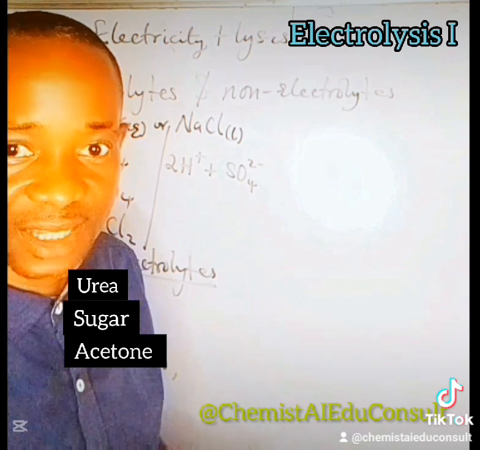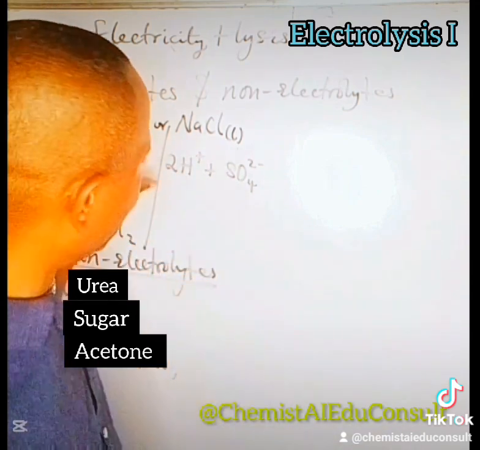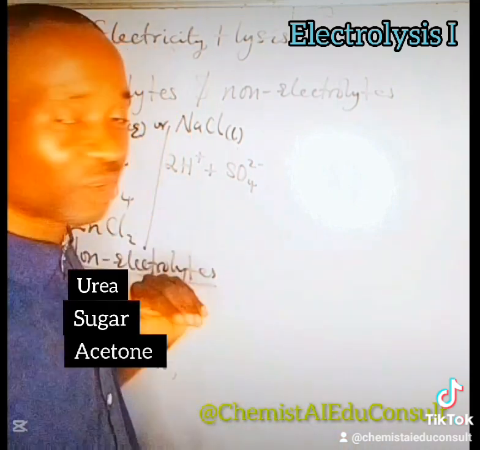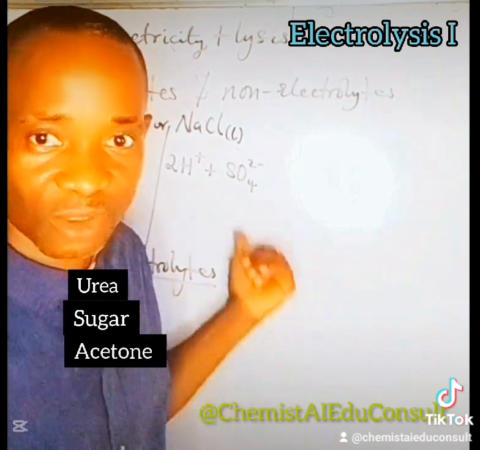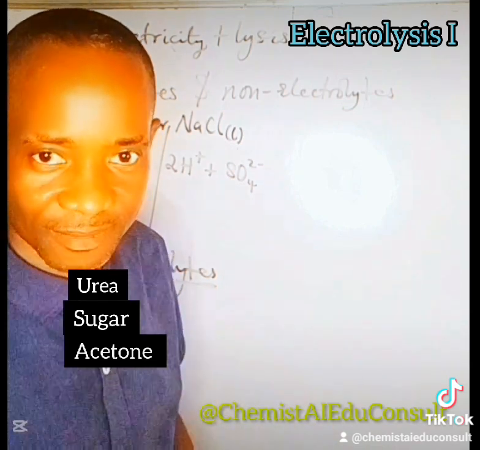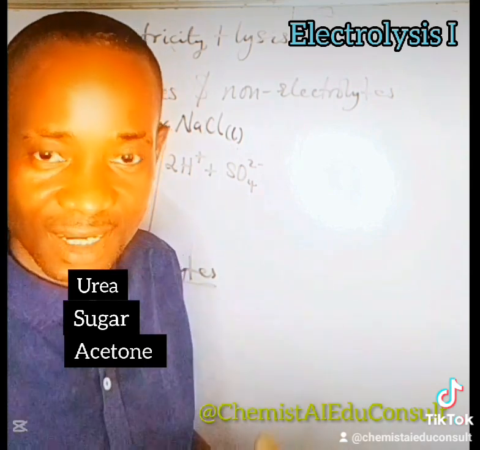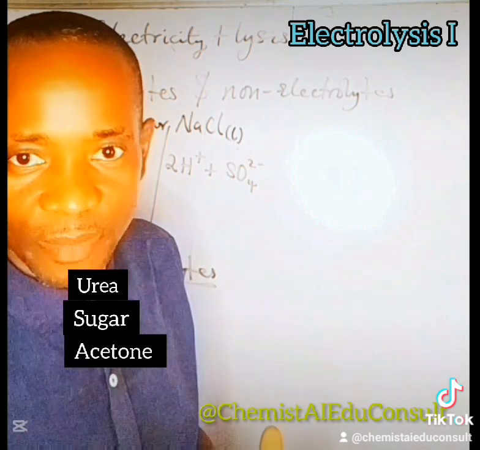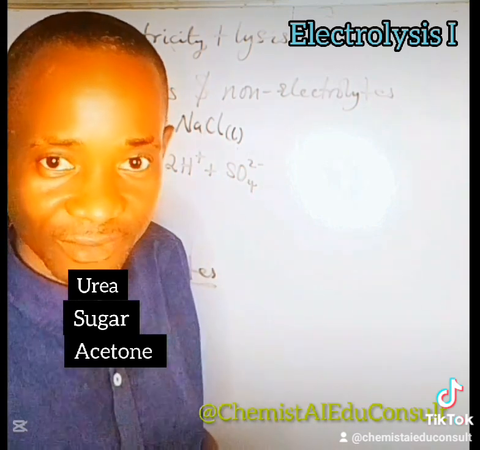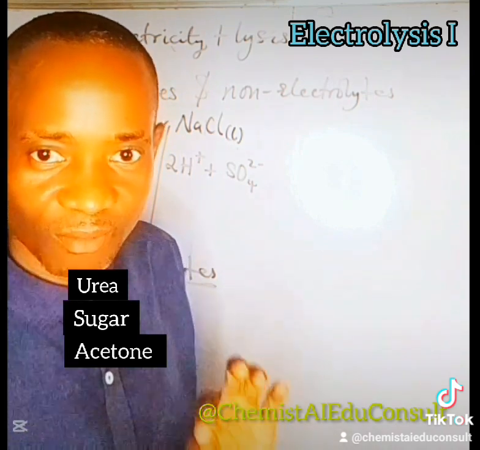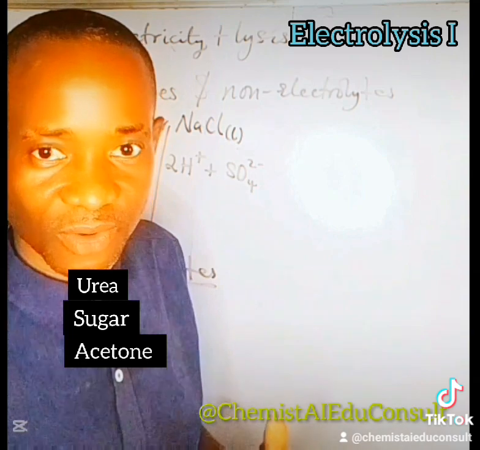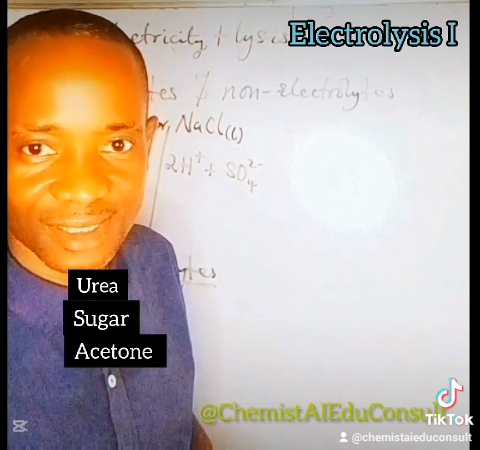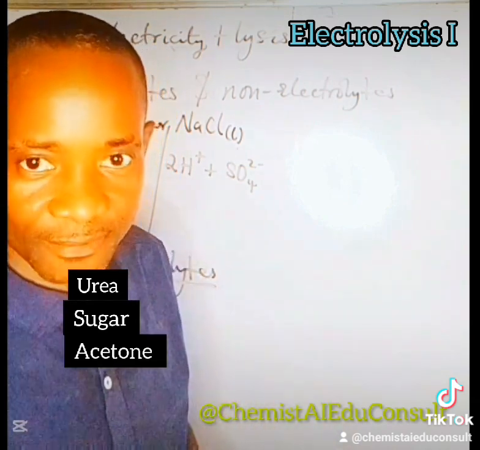So ionization is the breaking apart of electrolytes into their respective ions, while conductivity is the ability of electrolytes to conduct electricity. As the electrolytes are different, that is how their conductivities are different. Some electrolytes are highly conductive, some are moderately conductive. So conductivity is the capacity of electrolyte to conduct electricity that is passed through it.